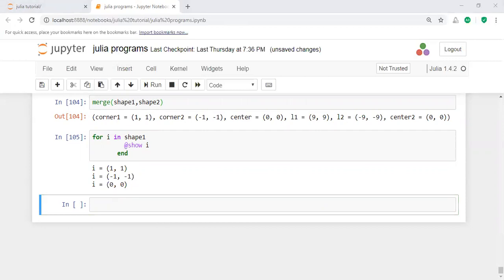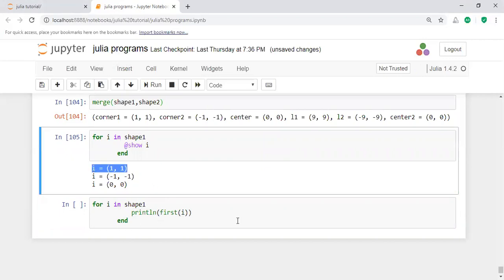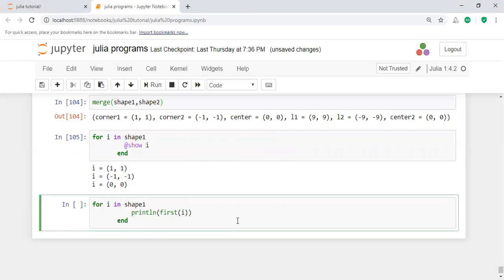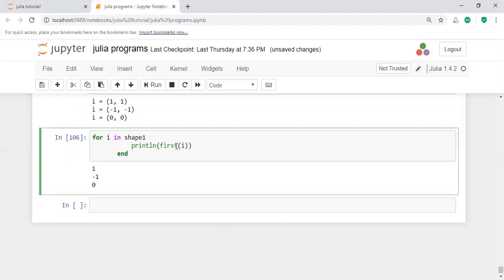And then another way is you will print the values also. First I want to print the first letter. How can you print the first letter? For I in shape 1, println first I. The first I value is this one. Among the n elements, I want to print the first I value. The first I value here is 1, minus 1, 0.